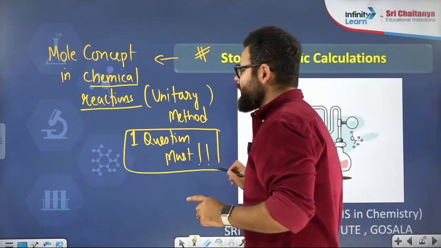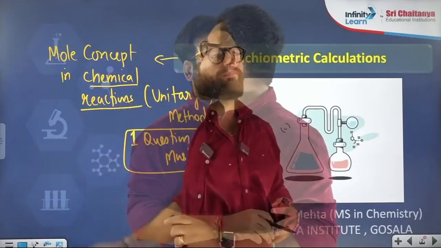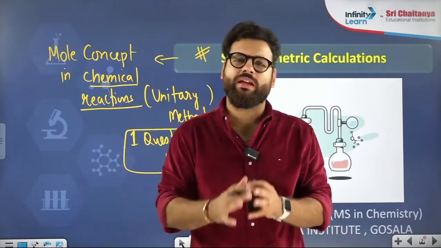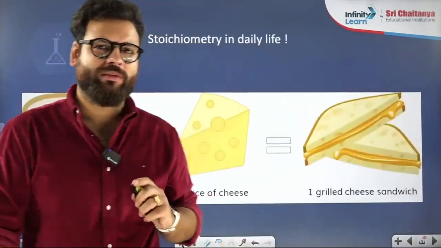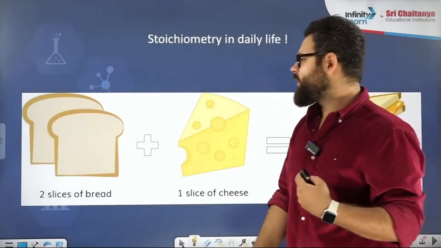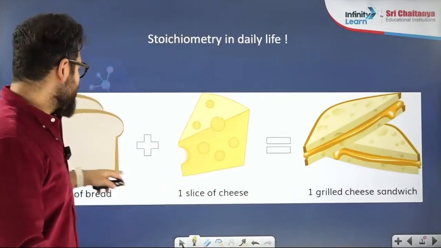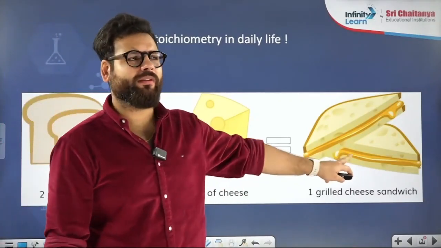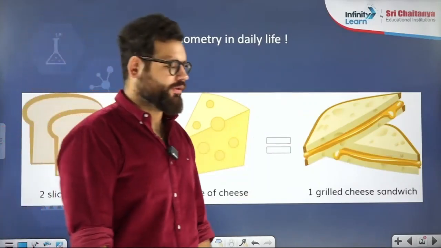Let us start. Stoichiometry means nothing but doing the calculations. Stoichiometric calculation means calculation of atoms and moles in a chemical reaction. First, let us do a small exercise. All of you know how to prepare a sandwich. I am preparing a grilled sandwich here, where to make a sandwich we require 2 bread slices and 1 cheese slice. By that we can get a grilled sandwich.